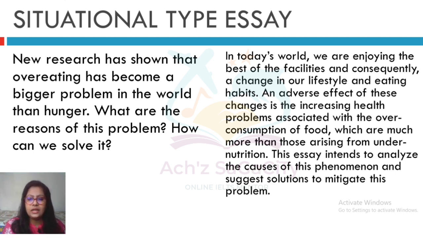Then for hunger, instead of that we just put the synonym undernutrition. Okay. Then after that, the outline sentence, that means about our plan. We are going to deal with the reasons and also the solution that we want to explain in the outline sentence. This essay intends to analyze the causes of this phenomenon and suggest solutions to mitigate this problem. So that's regarding our plan. So here also we don't want to write a thesis statement.